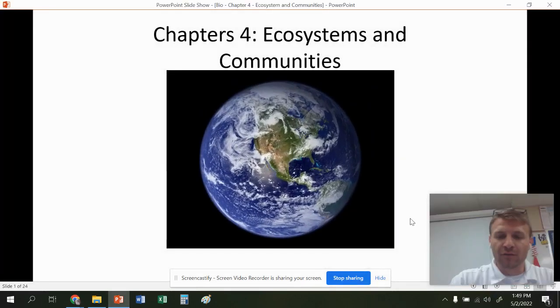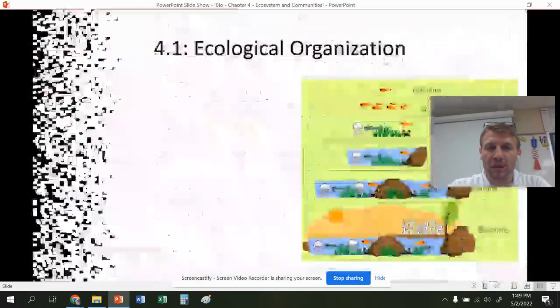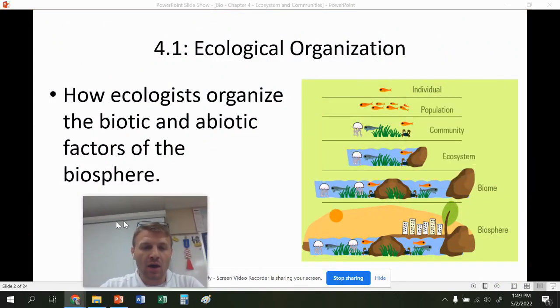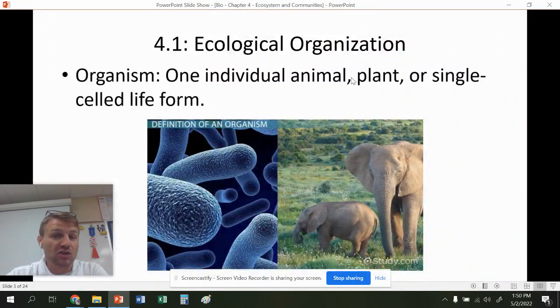All right, chapter 4. This is our second chapter within the ecology unit. This looks more at ecosystems, and we show how ecosystems are organized in this first section. Again, these are some terms that you should probably already understand, like organism. This is just one individual animal, plant, single cell, whatever, one living thing.